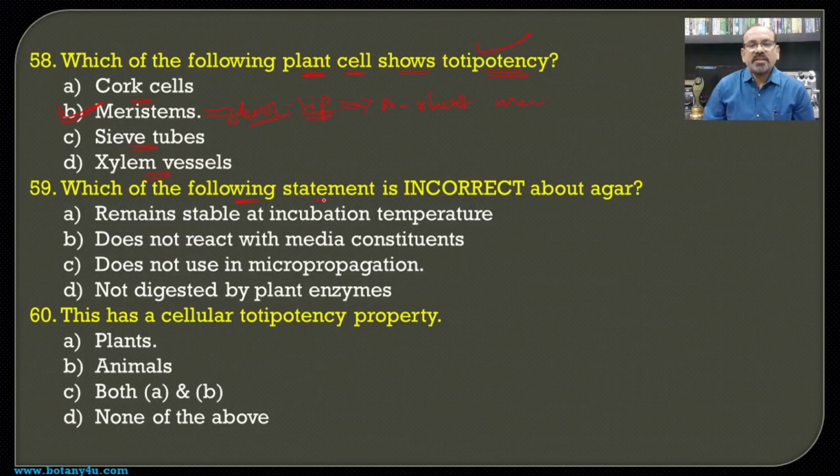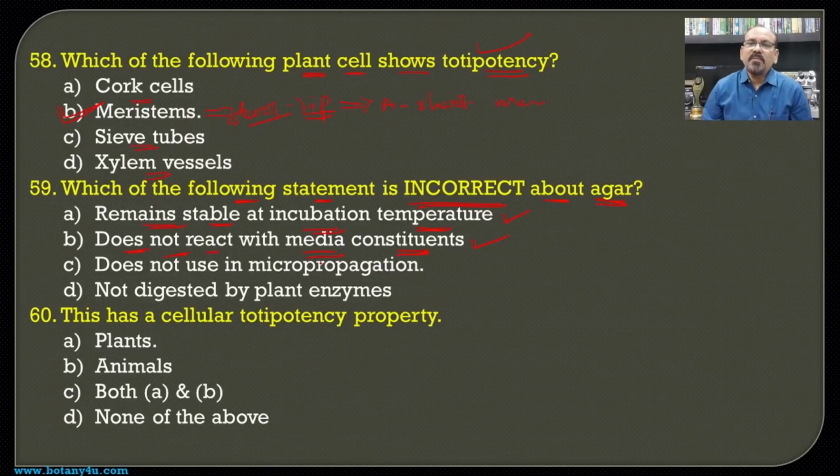Then, which of the following statements is incorrect about agar? Option A, it remains stable at incubation temperature. This is the correct one. It does not react with media constituents, and hence agar is used as a culture medium. Then, it is not used in micropropagation.